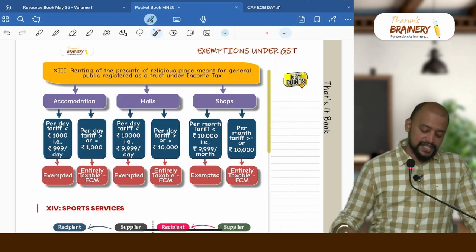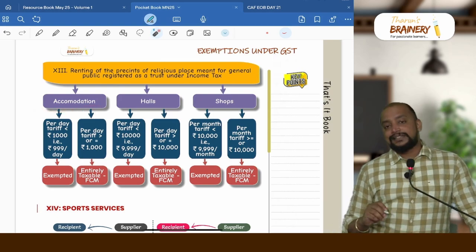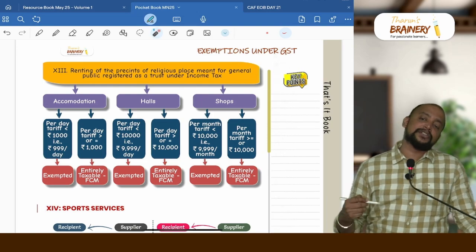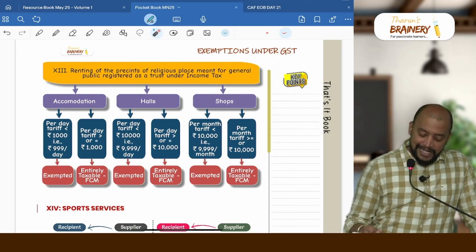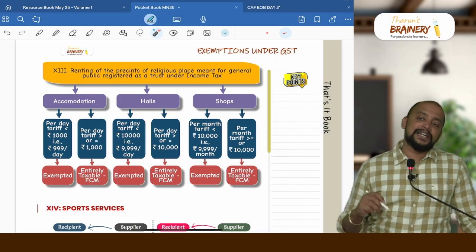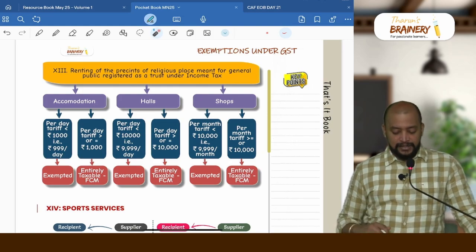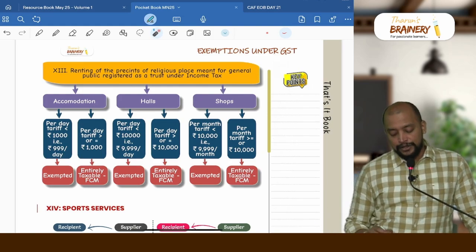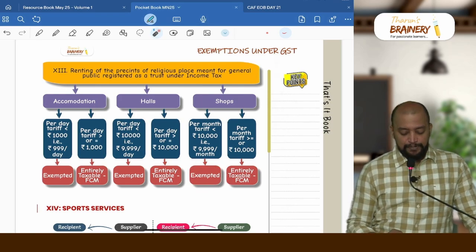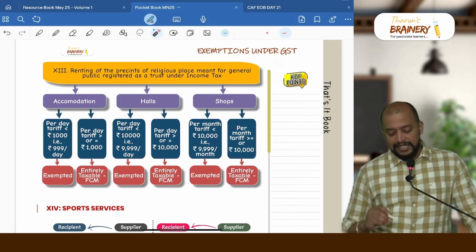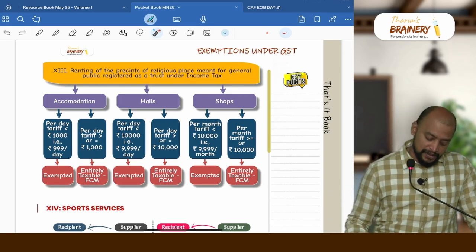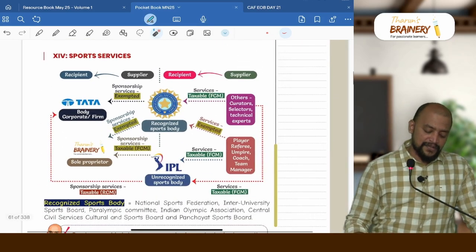For what purpose? If it is given for accommodation, less than 1000 rupees, that is 999 rupees per day, then it will be exempted. If it is greater than or equals to 1000 rupees per day, then it is entirely taxable. Same way hall, less than 10,000 rupees per day, 9,999 per day, it is exempted. For shop also less than 10,000, that is 9,999 per month, it is exempted. Here per day and here it is per month. If it is greater than or equals to that limit, then entirely it will be taxable. And wherever it is taxable, it will be FCM only.